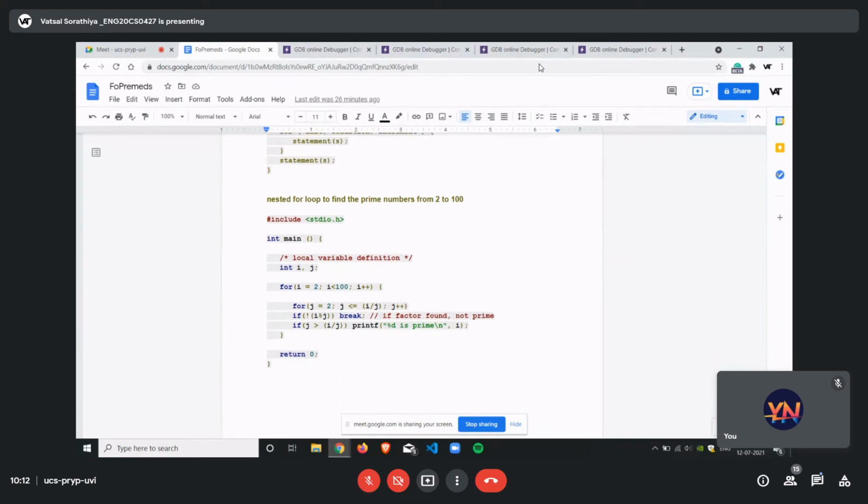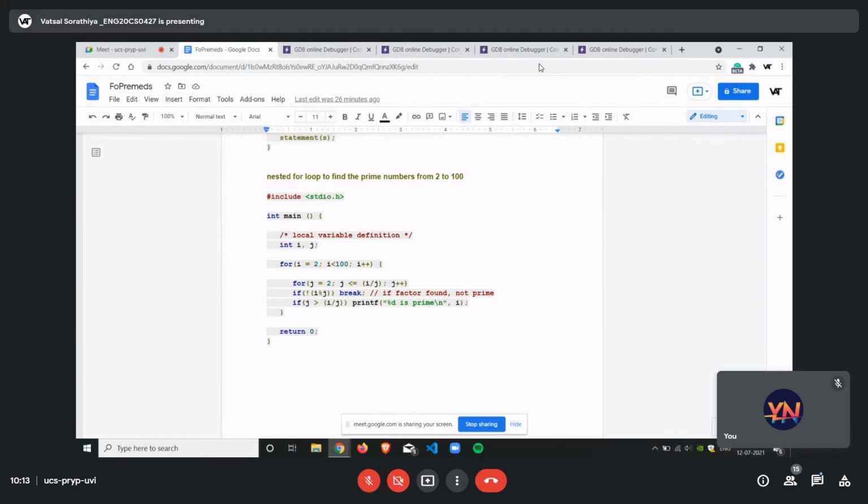So we have a simple program for a nested loop, just taken as a snippet. It's just an example case in which a nested for loop is used to find the prime numbers from 2 to 100. In that we just have i and j, initialized before. In the for loop we have i is equal to 2, i should be less than 100, as 1 is not needed for primes. We have iterated it as i plus plus.